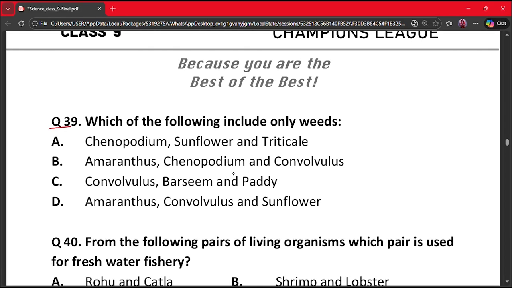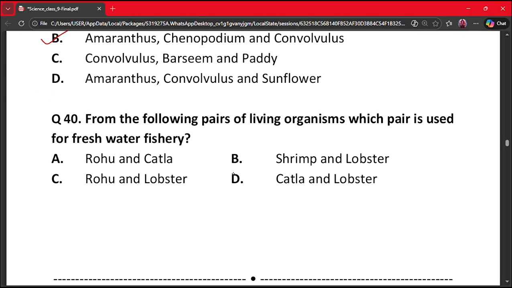Which of the following include only weeds? A. Chenopodium, sunflower, and triticale. B. Amaranthus, Chenopodium, and convolvulus. C. Convolvulus, berseem, and paddy. D. Amaranthus, convolvulus, and sunflower. Here the correct answer is option B, Amaranthus, Chenopodium, and convolvulus. Our next question is question number 40.